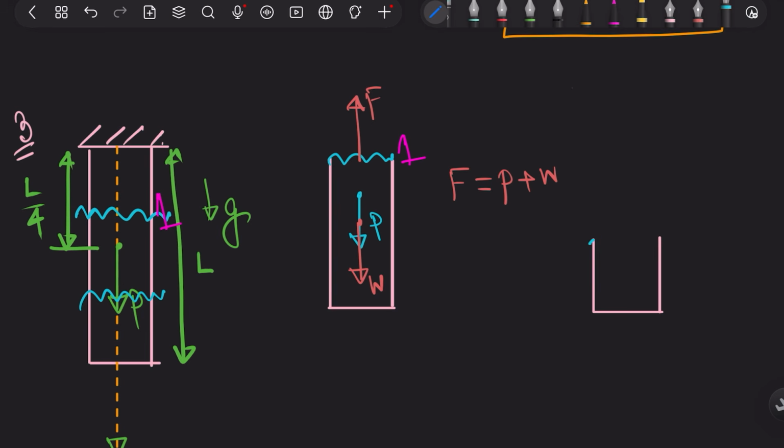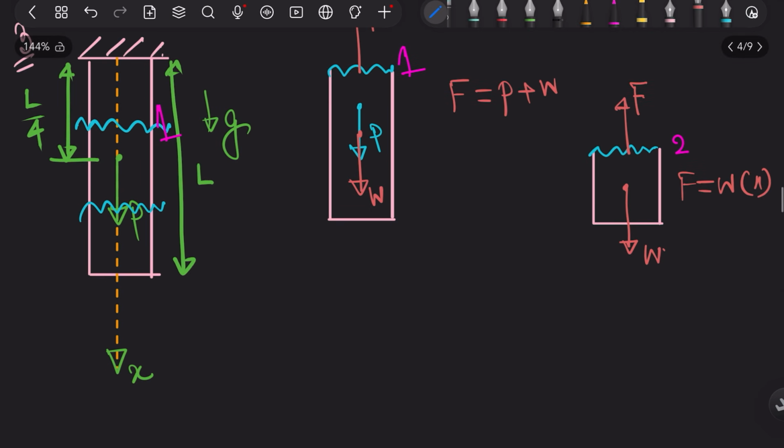So this will be my cross section 2, and here I don't have any P, but now I have this one. This one is the weight and this one is F. So you see, for this one my F is only Wx.